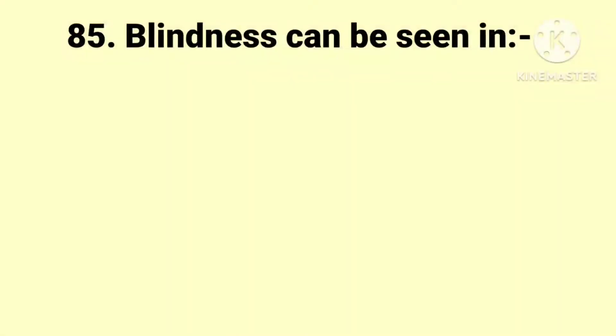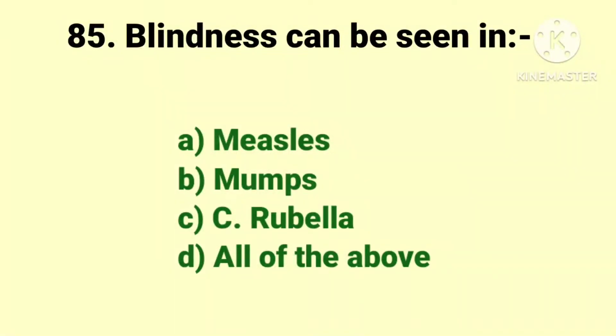Next question. Blindness can be seen in. The options are measles, mumps, congenital rubella and all of the above. And the answer is congenital rubella.